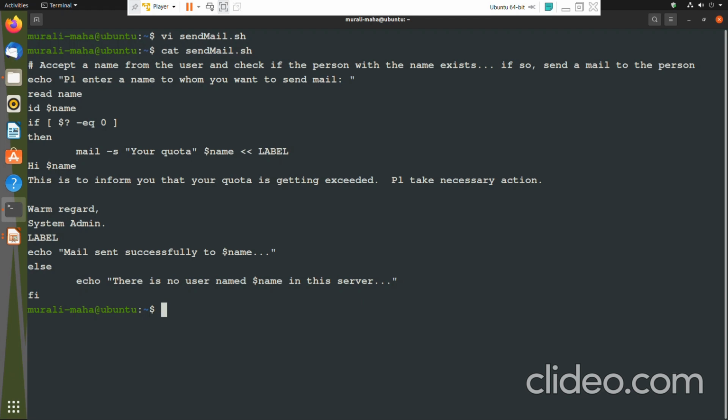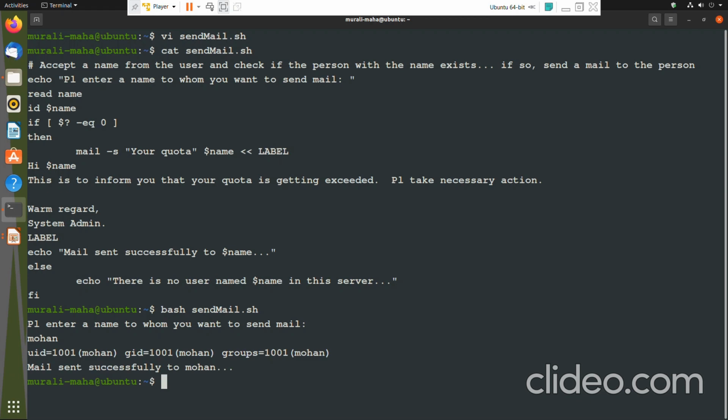sh or bash, any shell program name I can type. bash space sendmail.sh. So the script is starting to execute. First it says, please enter a name to whom you want to send mail. The first statement is getting executed, then the second statement, the read command, which expects an input from me. So I am entering Mohan, and then pressing enter.